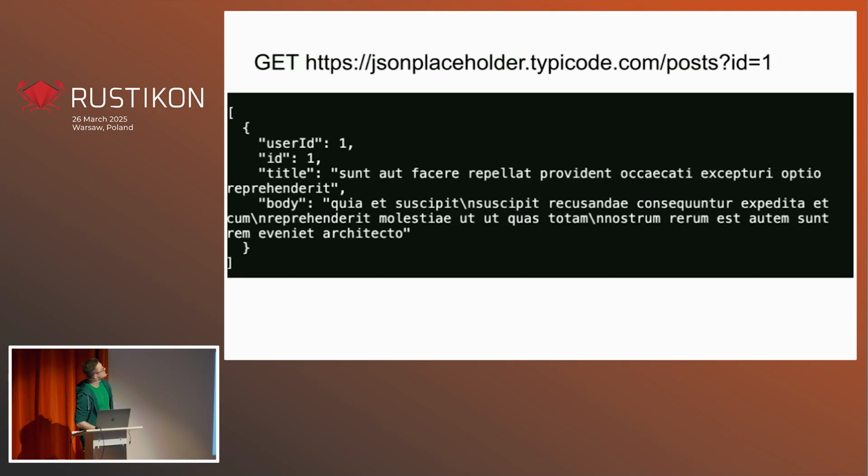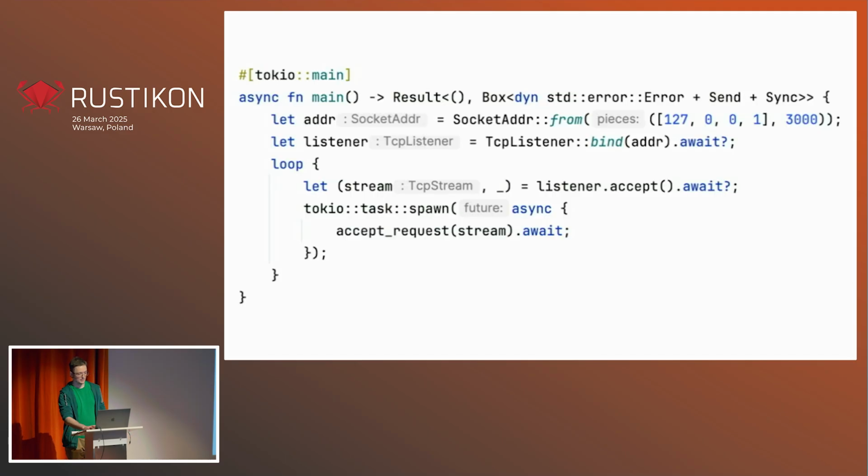This is what the JSONPlaceholder returns. It's just a JSON representing a post with an ID, title, body, and user ID of the author. So let's have a look at the implementation. Very basic. We've got a main method which creates a TCP listener, and in a loop it accepts connections and then spawns a Tokio task to handle that connection.